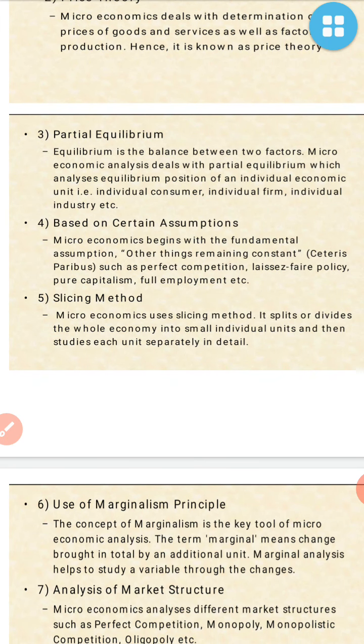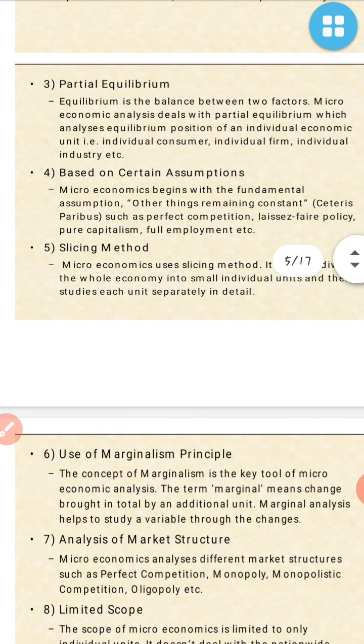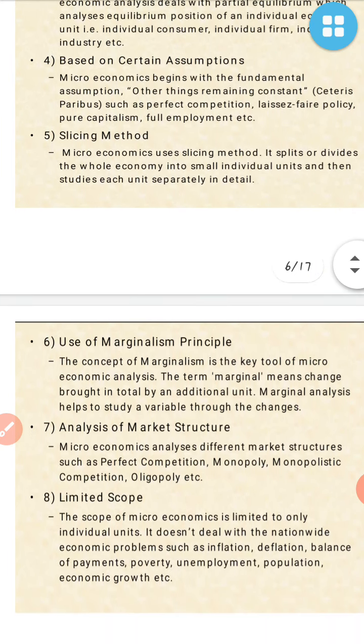Now the fifth one is the slicing method. Now what is the slicing method? Microeconomics uses the slicing method. It splits or divides the whole economy into small individual units and then studies each unit separately in detail. Small individual units and small different parts, and then it is easy to know how many products are selling, and whether the economy is growing or not. That, we can understand from the slicing method.